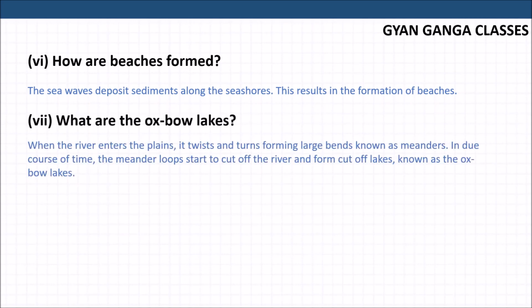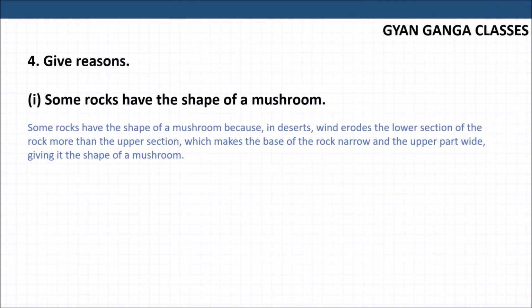What are oxbow lakes? When the river enters the plains, it twists and turns, forming large bends called meanders. In time, the meander loops start to cut off from the river and form a cut-off lake, that is the oxbow lake. So why do some rocks have the shape of a mushroom? Some rocks have the shape of a mushroom because of wind. Wind erodes the lower section of the rock more than the upper section, and it makes it narrow with the upper part wide, in the shape of a mushroom.